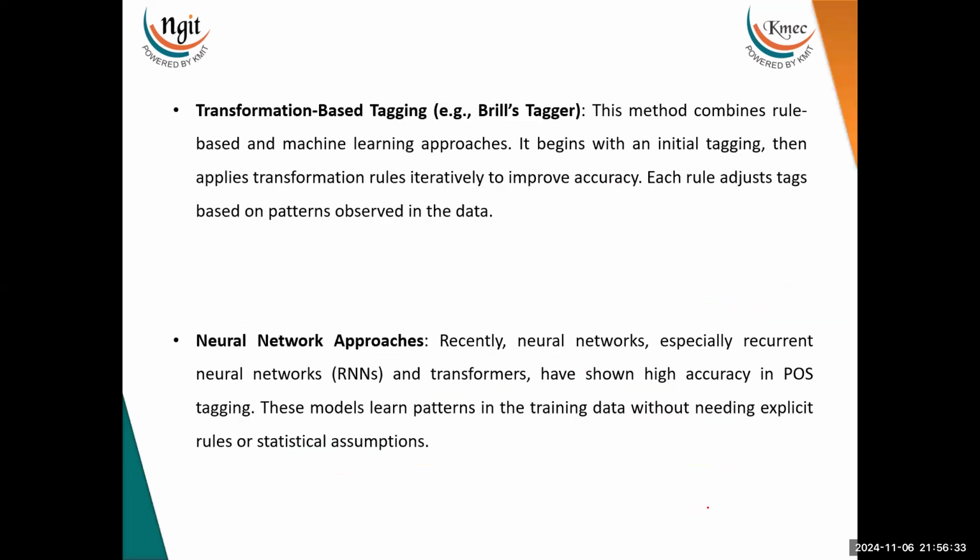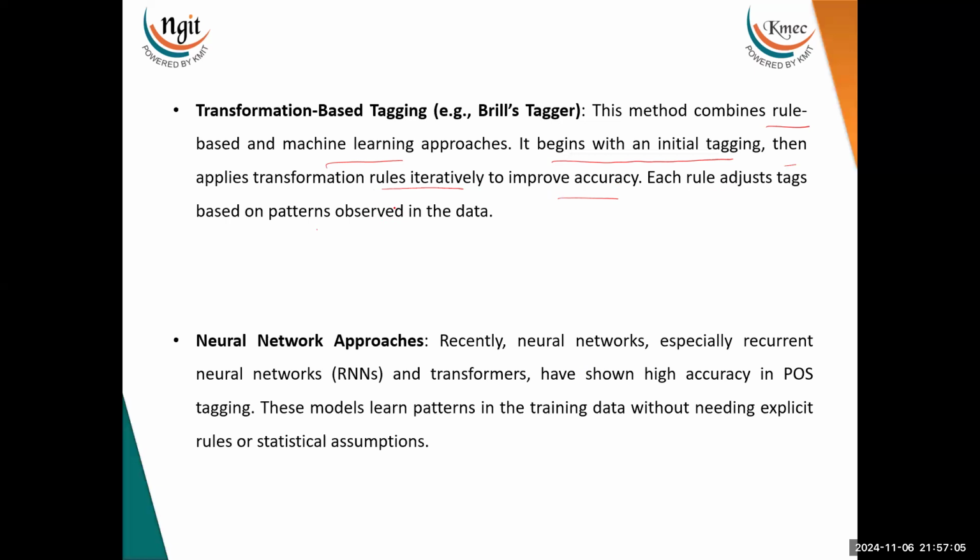Then we have transformation-based tagging. The example is Brill's tagger. This method combines rule-based and machine learning approaches. It begins with an initial tagging, then applies transformation rules iteratively to improve accuracy. Each rule adjusts tags based on the patterns observed in the data. Clear? So that is about Brill's tagging.